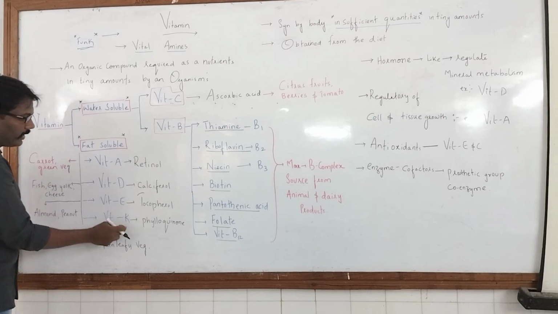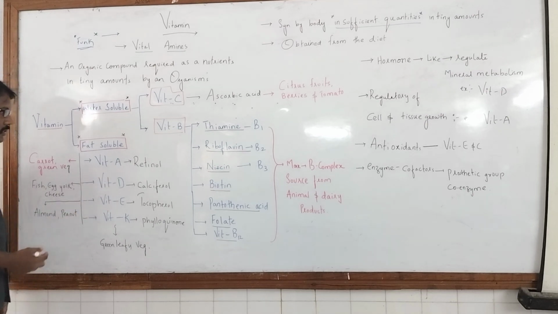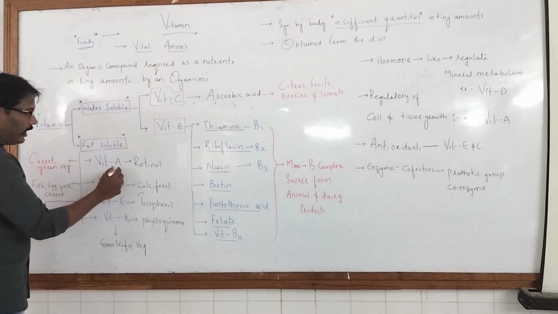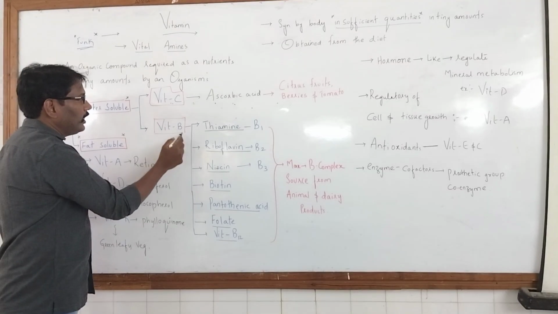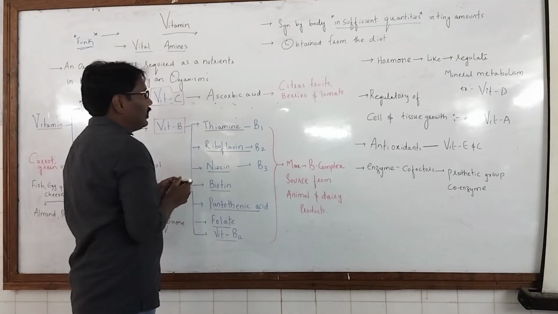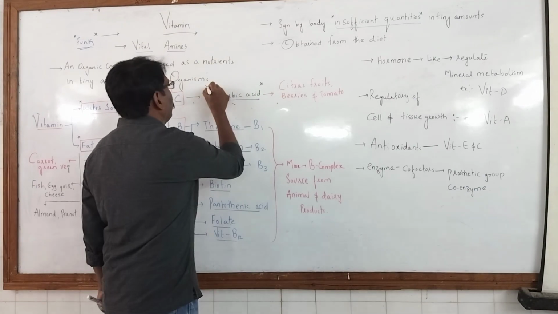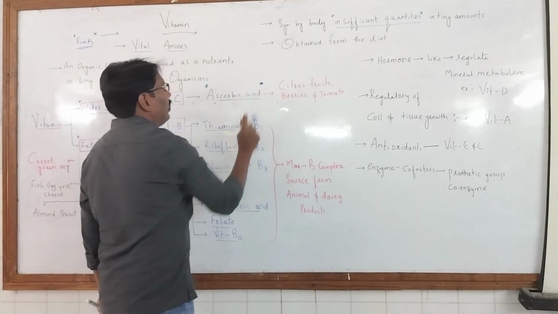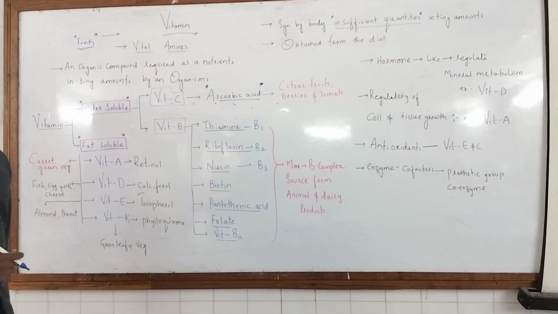ADEK is a common term we learn in our basic classes. Fat solubles are A, D, E, K, whereas water solubles are C and B. C is commonly known as ascorbic acid, a very important acid which helps in our cell metabolism.